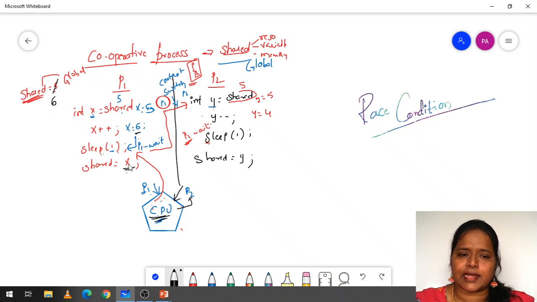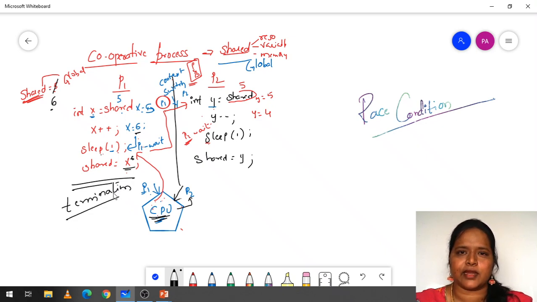Now as x is equals to shared, this 6 value is going to be updated in the global variable. Previously it was 5, now it is 6. Now this process completed, so we will terminate this process. Termination means leaving all the resources which it has allocated. Whatever space it has occupied, we will release that space. So when we are terminating the process P1, it is going to release all the resources, all the space which it has occupied.